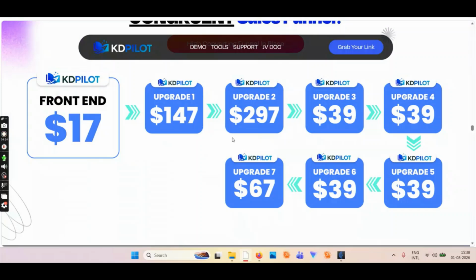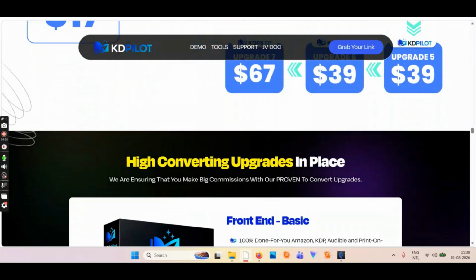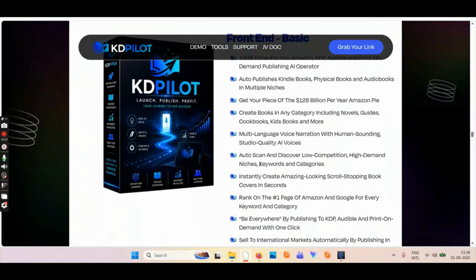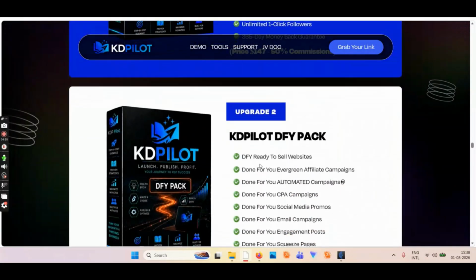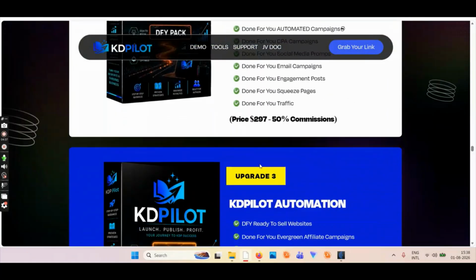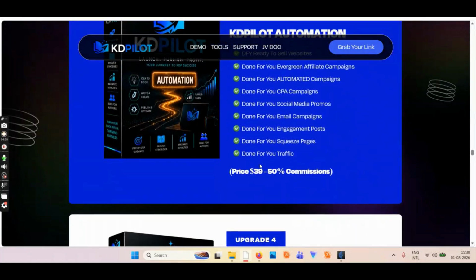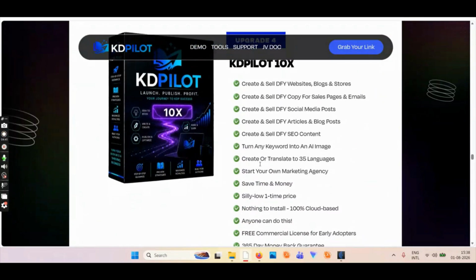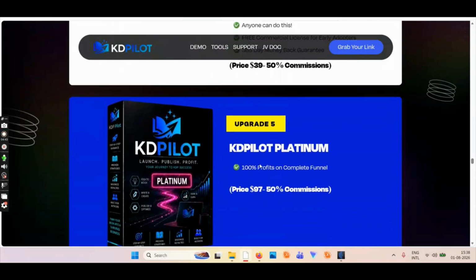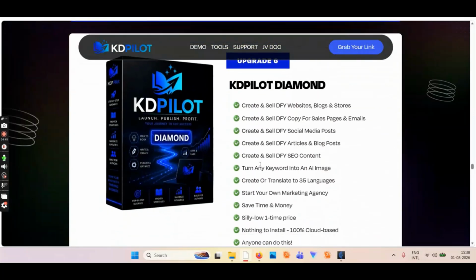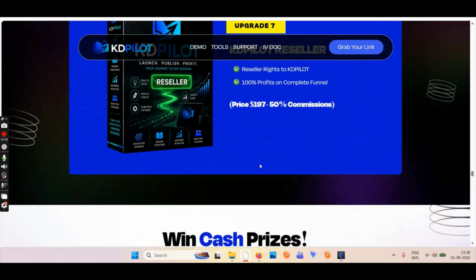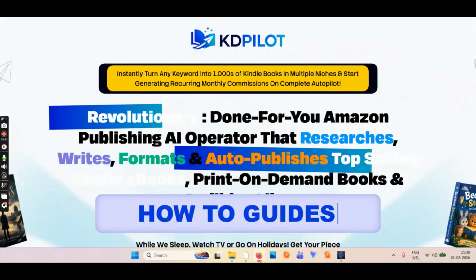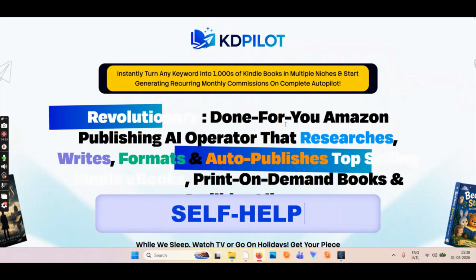Here we have the funnel, front end, this and that. So you can see what you will be getting in the front end basic. Then you have OTO1 Pro. Then you have done for you pack upgrade 2. Then you have upgrade 3 automation. Then you have upgrade 4 10x. Wow, 10x KDPILOT Platinum. 6 is KDPILOT Diamond. Then gold and silver and bullet and diamond and ruby and what else? Anything else?